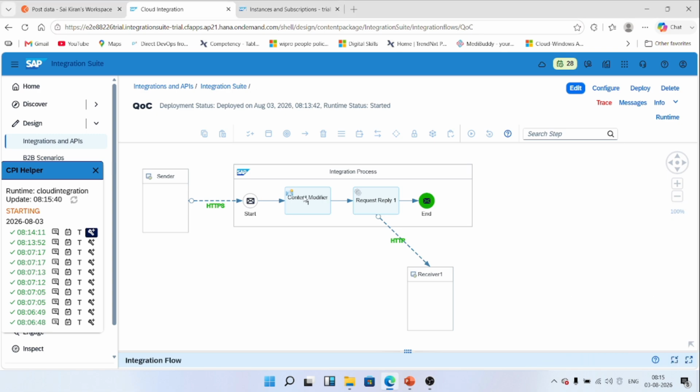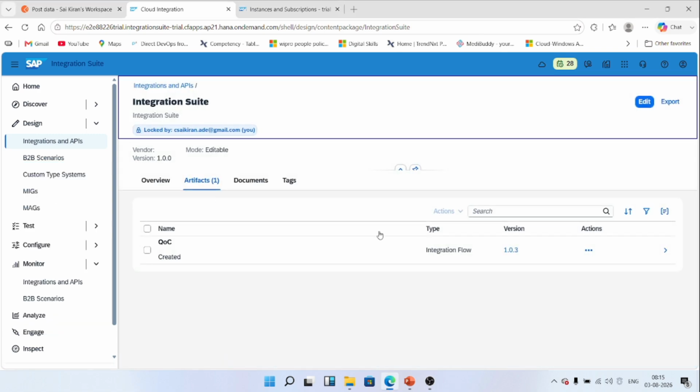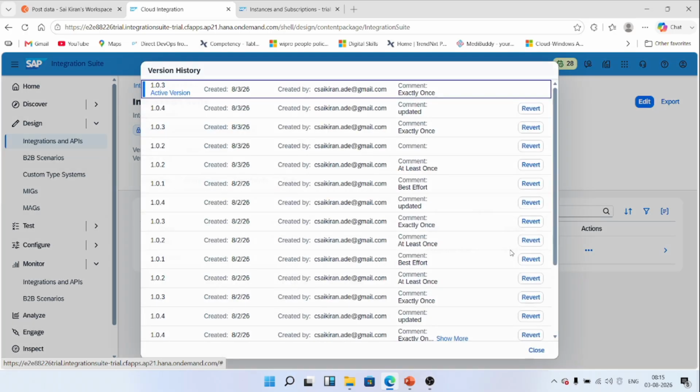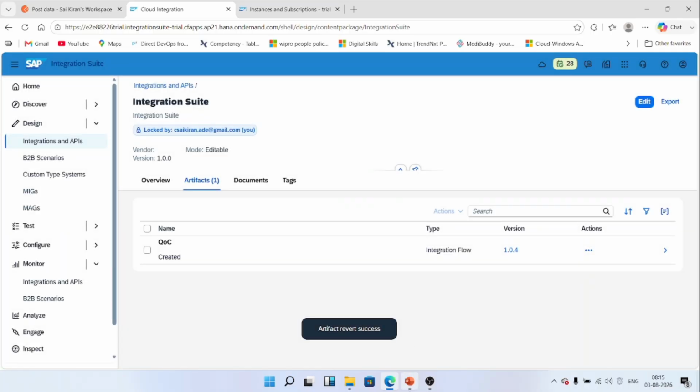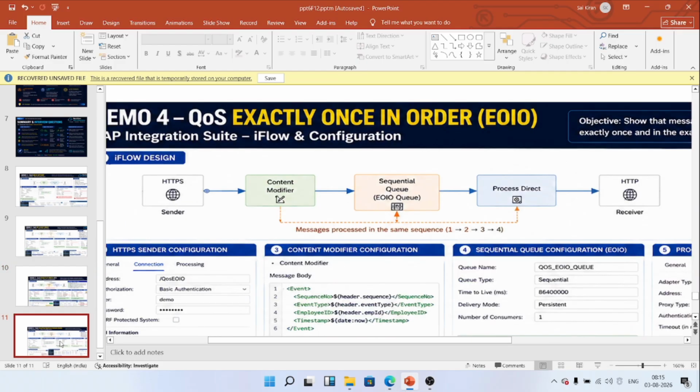So this is about exactly once. Now we are going to discuss exactly once in order. This is the most reliable quality of service because it combines duplicate prevention with guaranteed message sequence. Some business processes depend on the order of events. Processing messages in the wrong sequence can cause serious business errors.